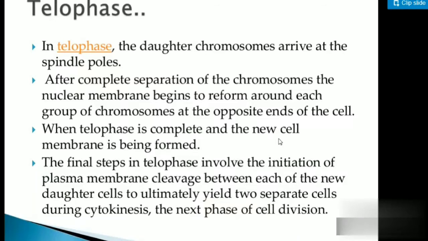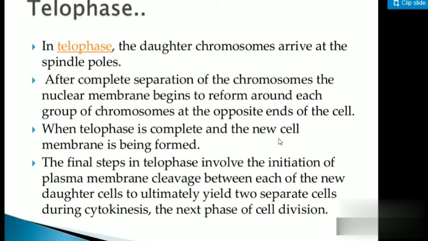After complete separation, the nuclear membrane begins to reform. Now the nuclear membrane is reforming around each set, and as telophase completes, a new membrane is being formed. The final step in telophase involves initiation of the plasma membrane. They are not talking about the nuclear membrane, student. They are talking about plasma membrane cleavage. Cleavage means divide, in biology, between each of the new daughter cells, ultimately yielding two separate cells during cytokinesis.